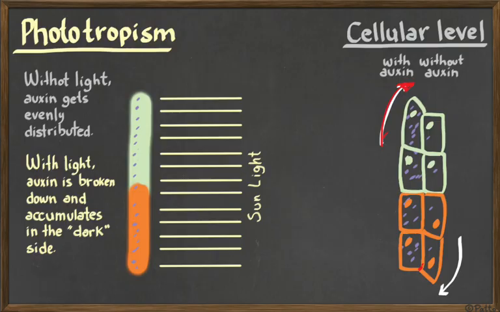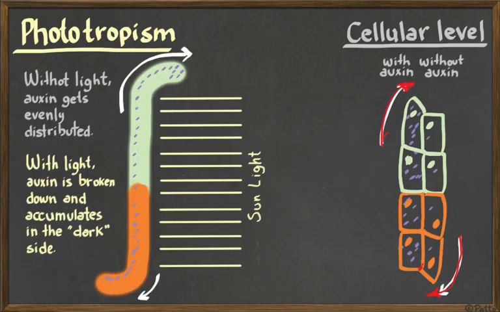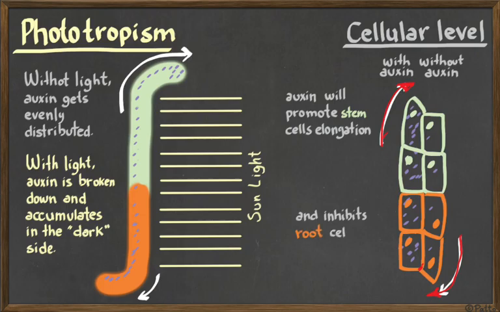So the side that is in the light grows, elongates, and anchored over there, it ends up bending away from the light. So as a result, the tip of the stem bends in the direction of the light, the roots bend away from light. Roots try to escape from light, the stem tries to grow toward the light. So auxin promotes stem cell elongation and makes them grow in that direction, and inhibits the root elongation. So this is what makes us have this phototropism.